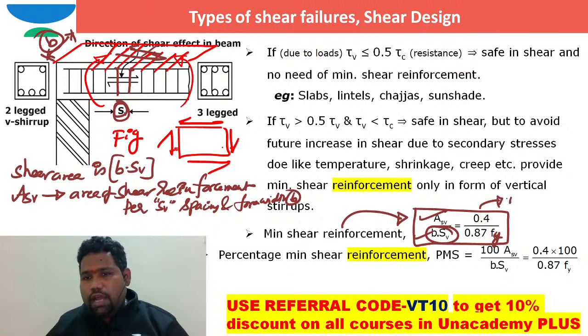Using this equation of IS 456, we are able to work out the minimum shear reinforcement.